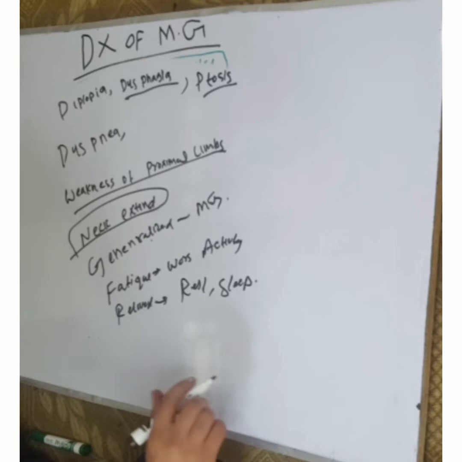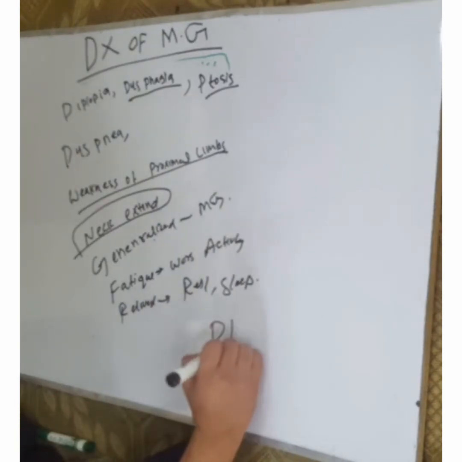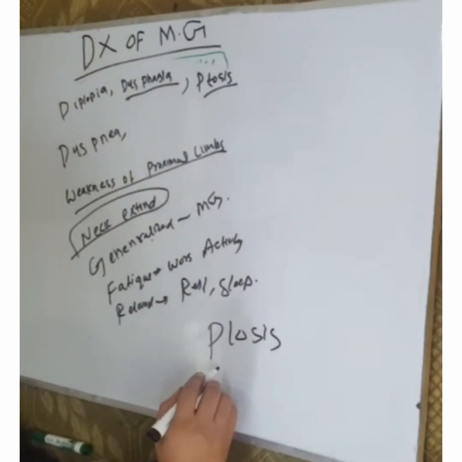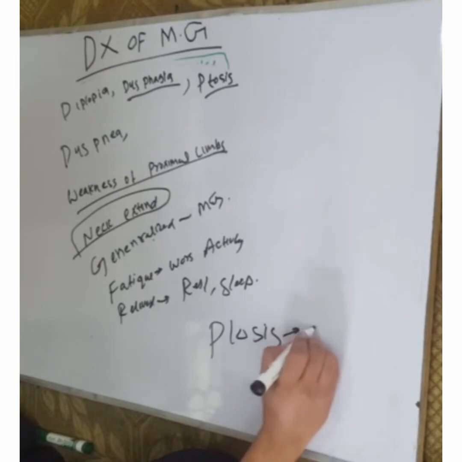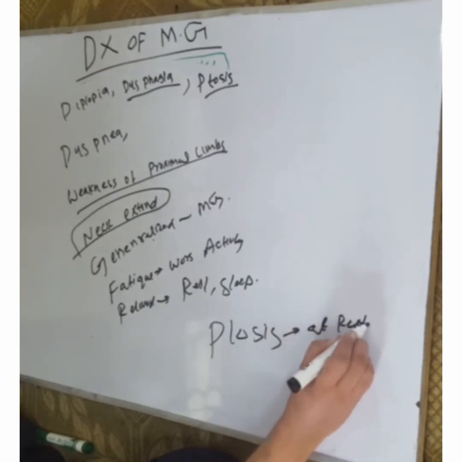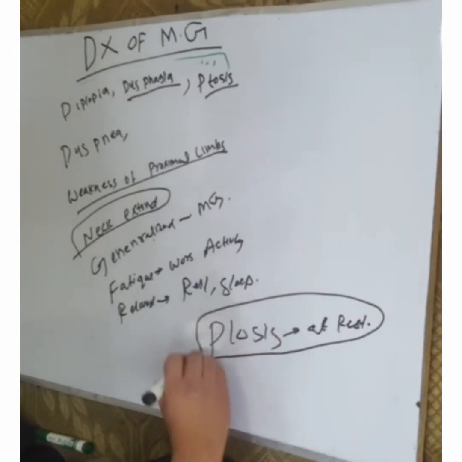On the physical examination, there may be ptosis. The ptosis may occur at rest or at 1 minute of exercise, and is relieved by the ice pack test.